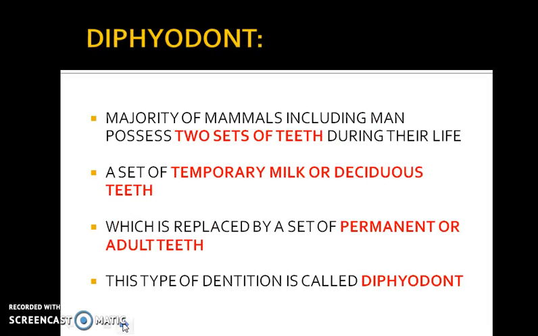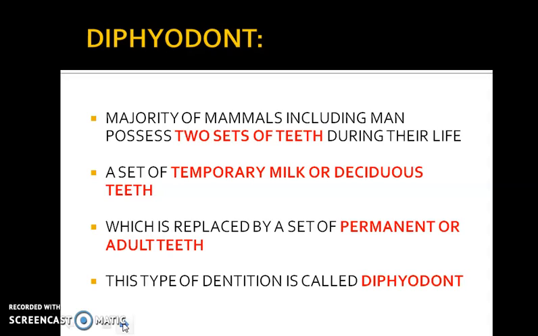The next term that we have is diphyodont. The word diphyodont refers to two types of teeth which we see in mammals. Majority of mammals, including man, possess two sets of teeth during their life: a set of temporary milk or deciduous teeth, which is replaced by a set of permanent or adult teeth.